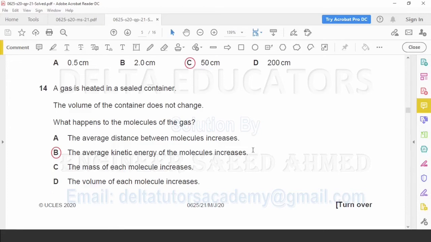What is given in option C? The mass of each molecule increases. Mass always remains constant. Mass does not change. So this option is incorrect.